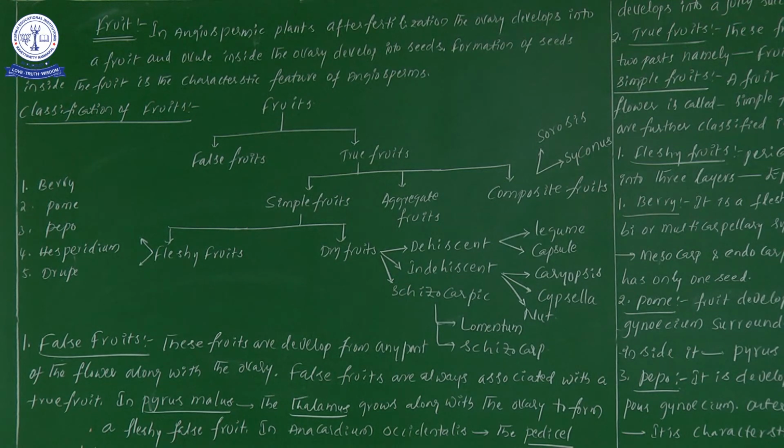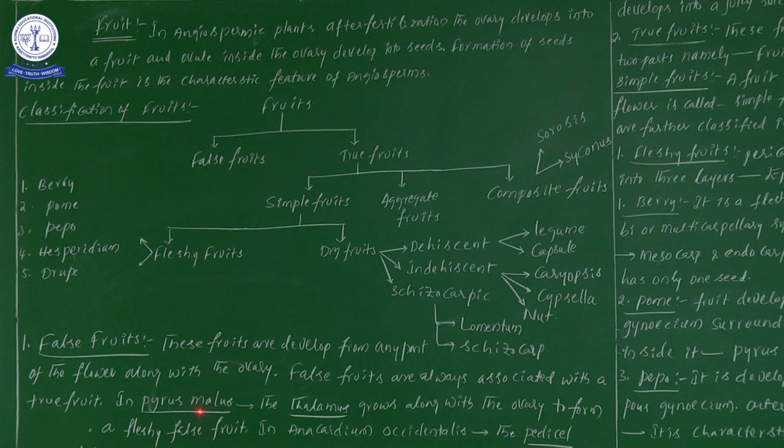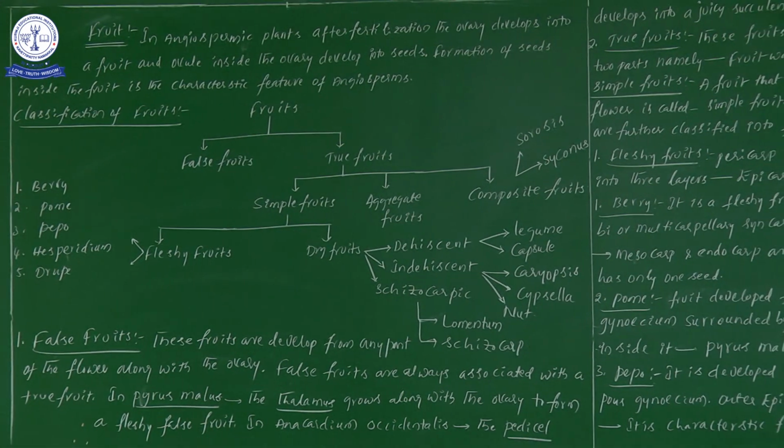But now what is the point I am asking to remember: in Pyrus malus, means in apple, the thalamus grows along with the ovary to form a fleshy false fruit. Means here the edible part is developed from the thalamus, in case of apple, scientific name Pyrus malus.